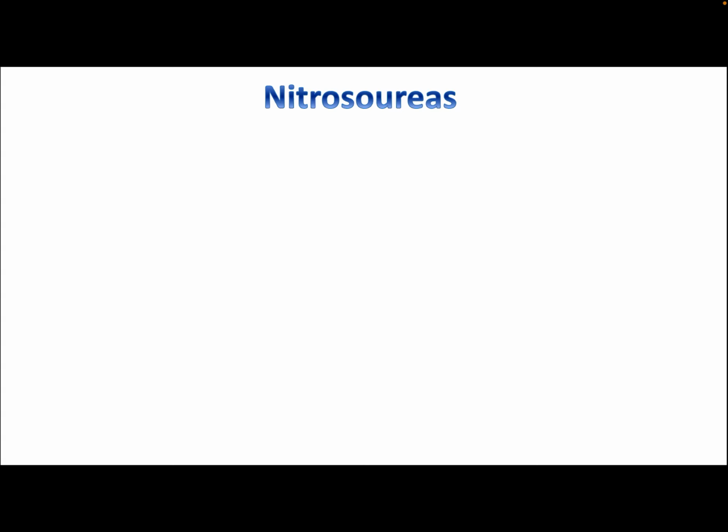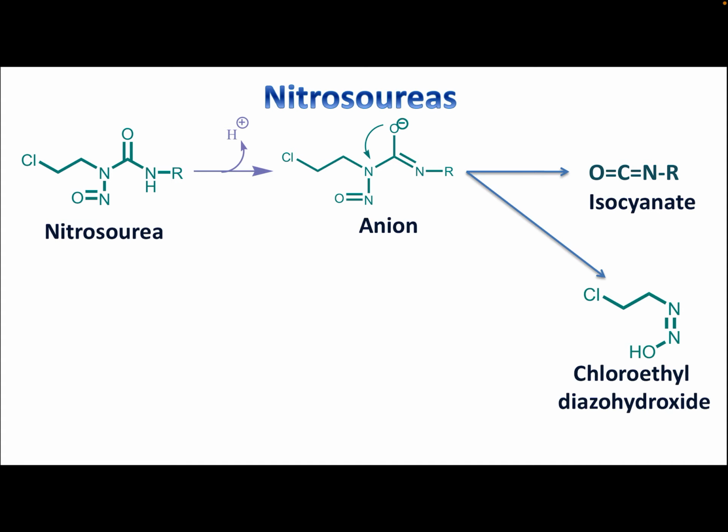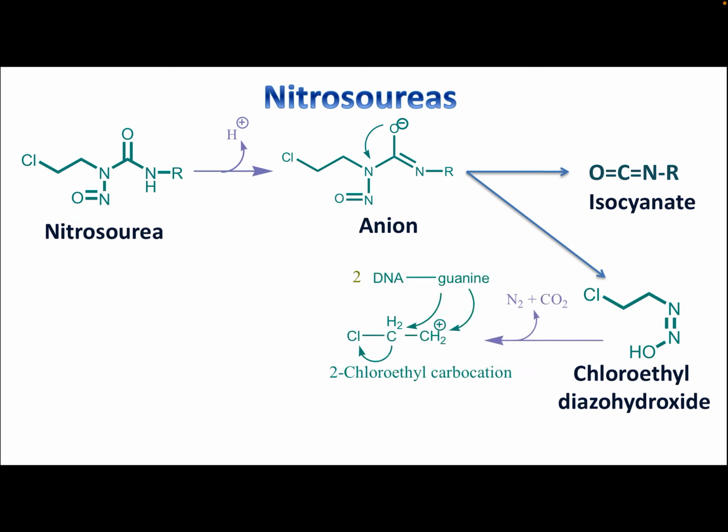Now let's see how this will work and damage the DNA. Nitrosourea first gets deprotonated, and after deprotonation it gets converted to an anion, and this anion further decomposes to isocyanate and chloroethyl diazohydroxide. This isocyanate can damage various proteins, and this chloroethyl diazohydroxide will further decompose by releasing nitrogen gas and carbon dioxide molecule and forms 2-chloroethyl carbocation.